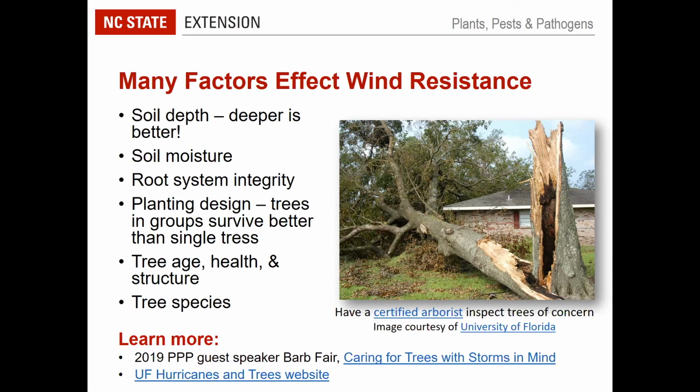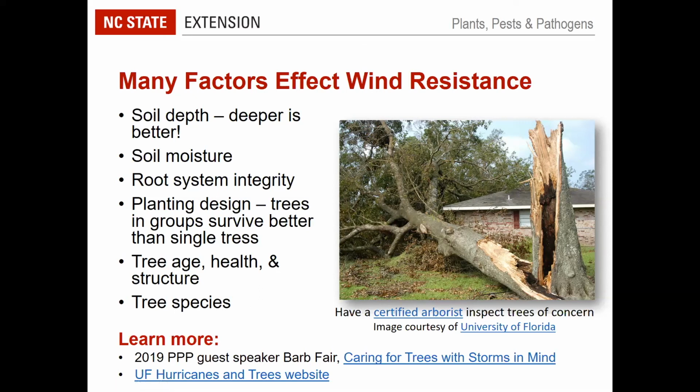There are some things you can do in pruning trees, in preparing the site, and selecting the right tree for the right place. Back in 2019, we actually had Barb Fair as our guest speaker, and she shared some of these things that you can do to care for trees with storms in mind. So if you go back to our 2019 Plants, Pests, and Pathogen, go to our playlist, you can find that and watch that and learn about some of the things that you can do to keep your trees healthy and strong. You can also go to the University of Florida Hurricanes and Trees website. They have a lot of resources and recommendations there.